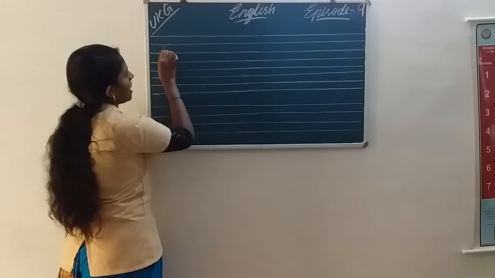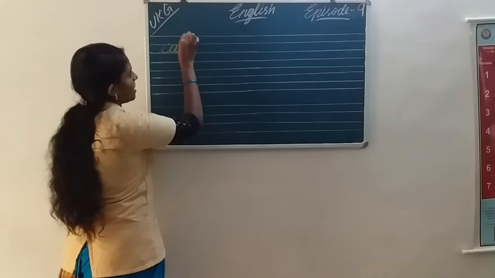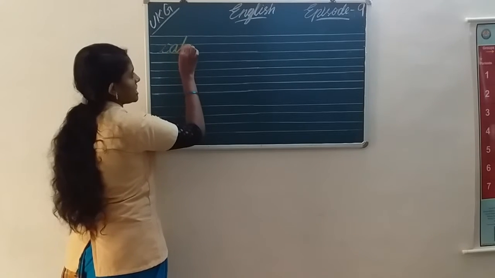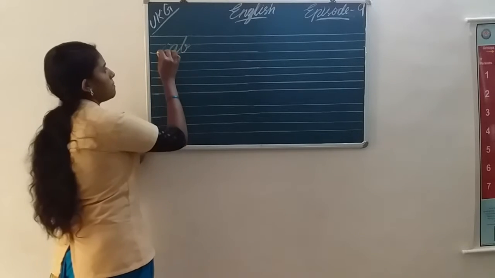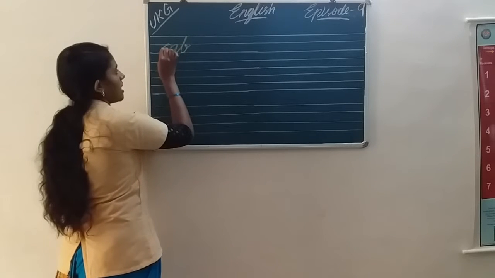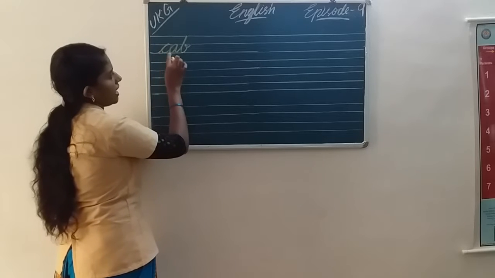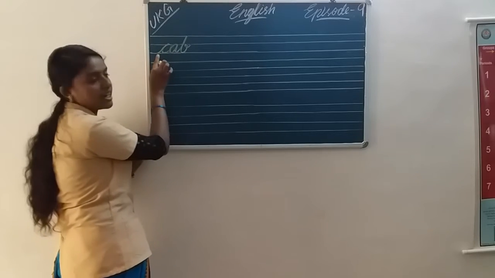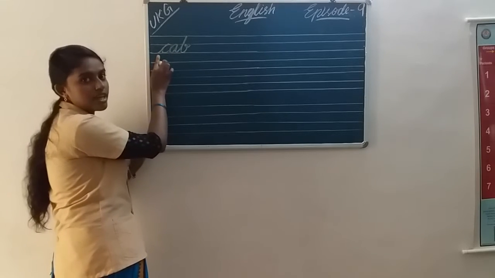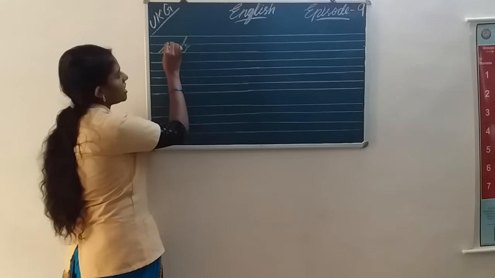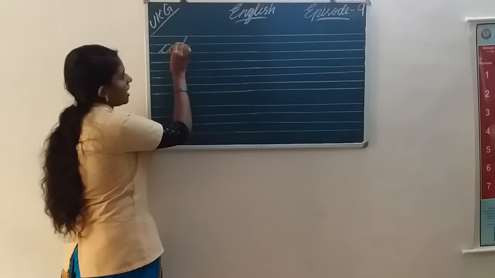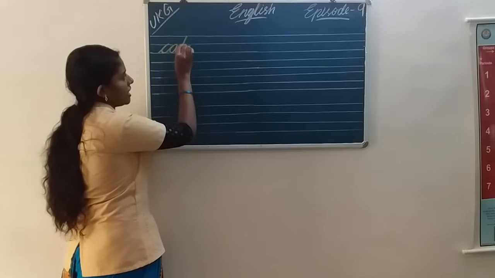C, A, B. What is that? C A B. C, A B. Start from the third line. Okay, start from the third line. C, A, B.